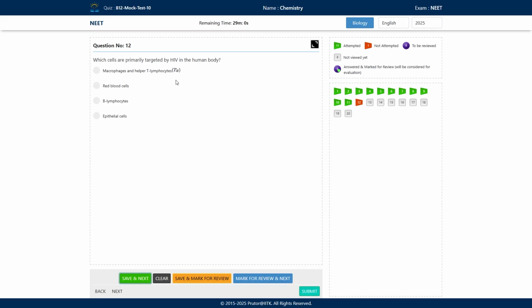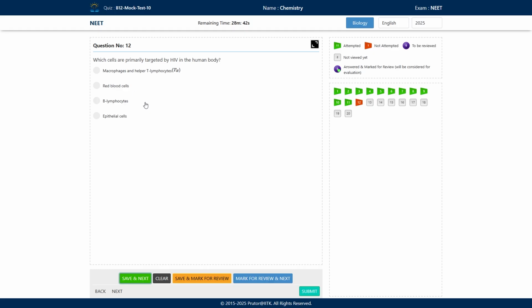Next one, which cells are primarily targeted by HIV in the human body? So they are asking that HIV virus targets which cells in the human body. So options are macrophages and helper T lymphocytes, then red blood cells, B lymphocytes, and the epithelial cells.